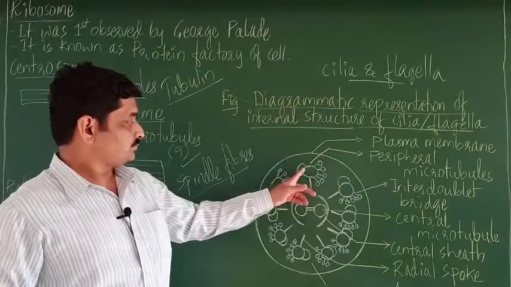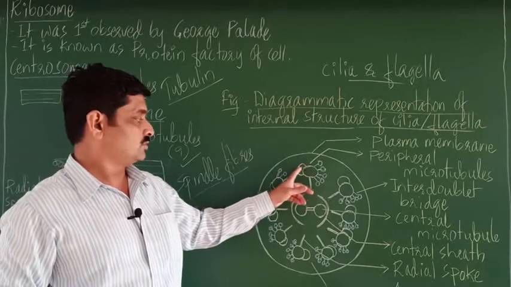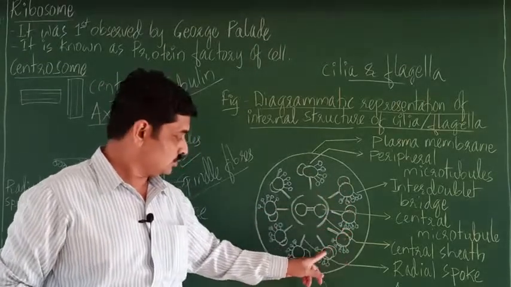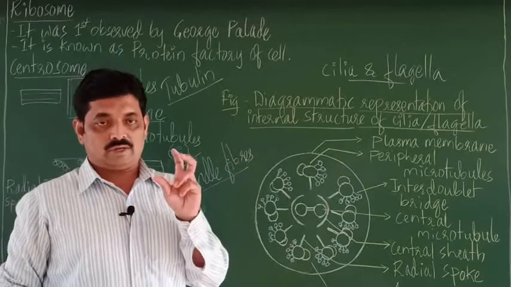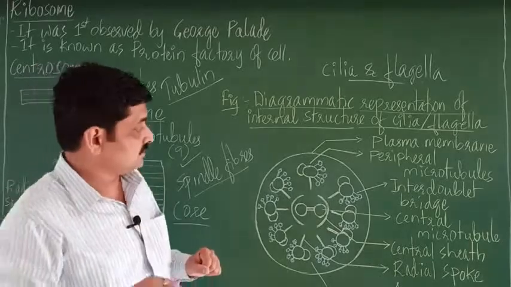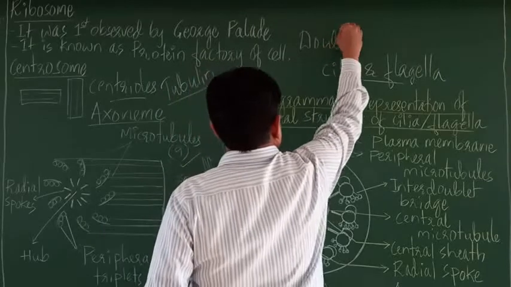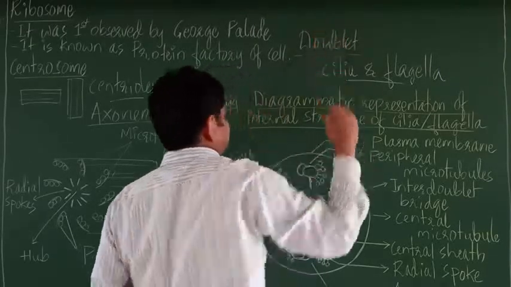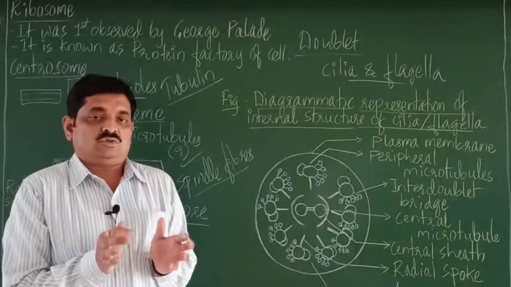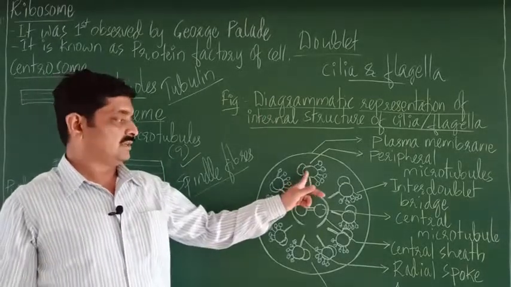So here these are microtubules, right? Here this is one, this is one. So how many? Two. Here two, here two, here two. So a set of two microtubules together is called a doublet. I will write it here. So doublet indicates two microtubules which are together, right? So this is one doublet.